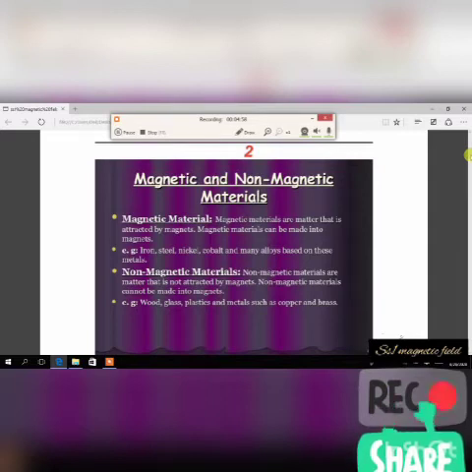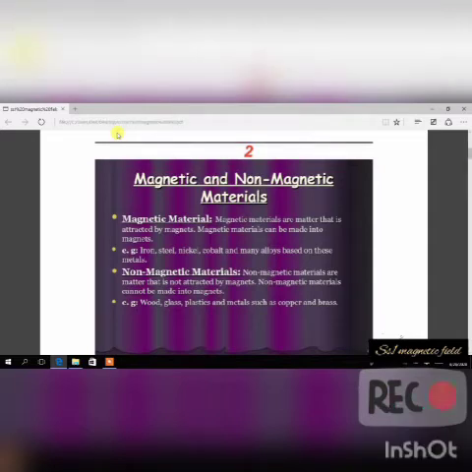Magnetic and non-magnetic materials. What are magnetic materials? Like I have said earlier, magnetic materials are materials that are attracted by a magnet. Any material that gets attracted to a magnet is called a magnetic material. Examples are iron, steel, nickel, cobalt, and many alloys based on these metals. All these are magnetic materials.